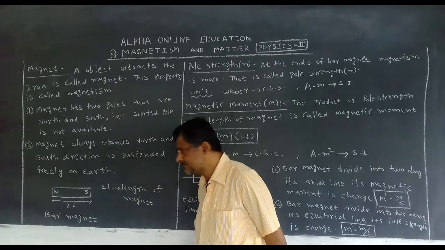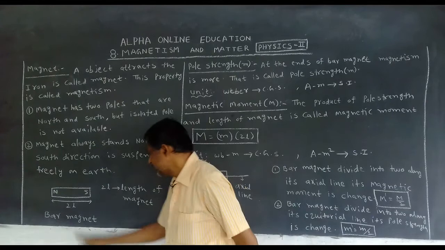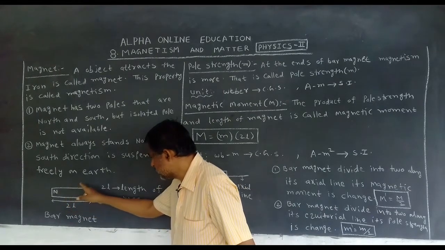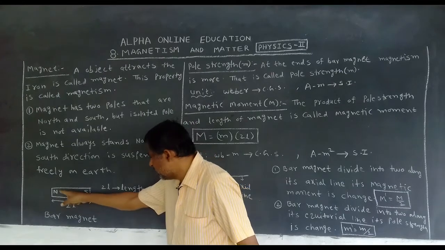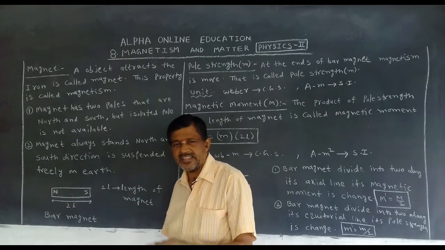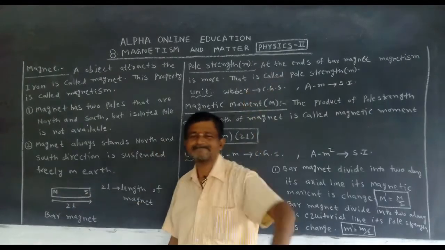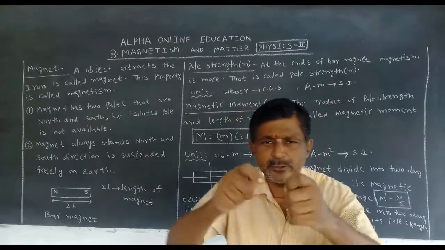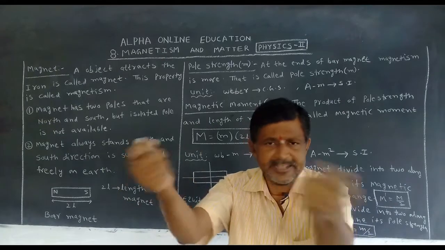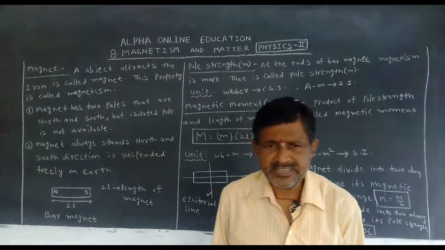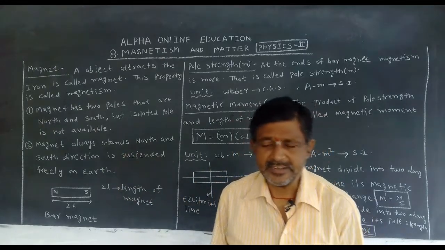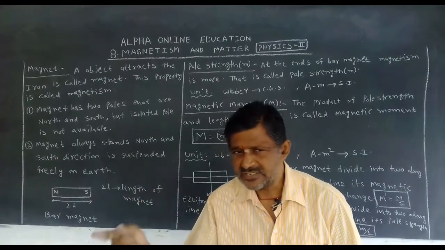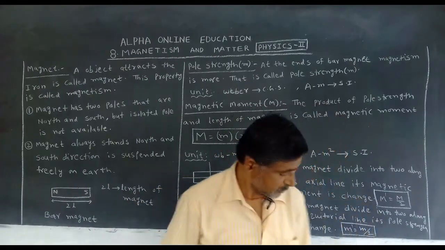One more point. If we divide this magnet into 2 or 3 pieces, all the pieces again act like magnets. Each piece also acts like a magnet, meaning one end is north, another is south.